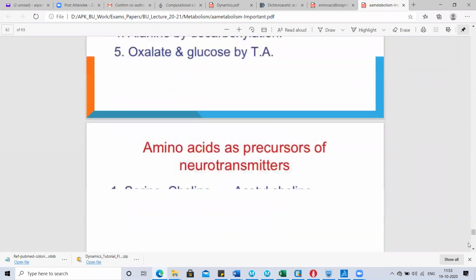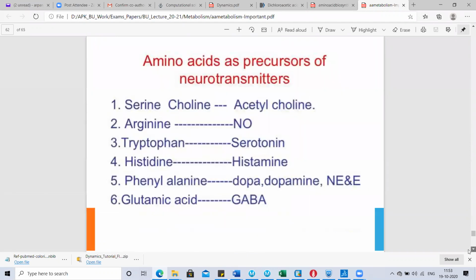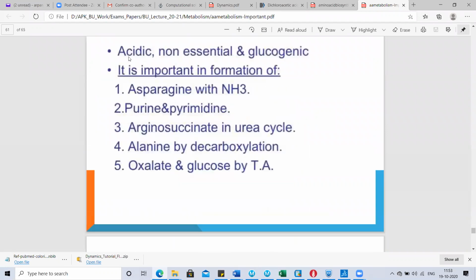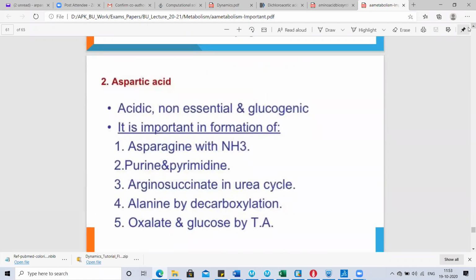So we can see that transaminase, when it acts on aspartate, forms oxaloacetate or oxalate. We have seen this reaction earlier. And when decarboxylation occurs, it forms alanine. And aspartic acid can also be involved in purine pyrimidine synthesis. There is one step; we will see it in our fourth unit. Okay. And when glutamine donates its extra amino group to aspartic acid, it gets converted into asparagine. So these are the important roles of asparagine inside the body.